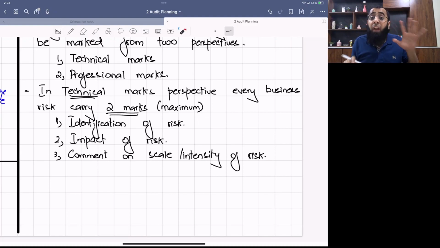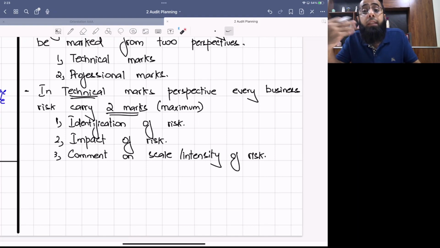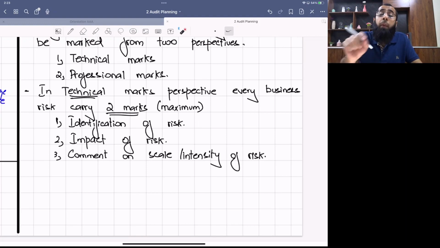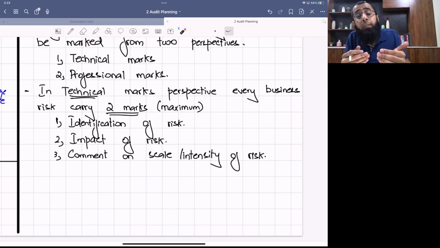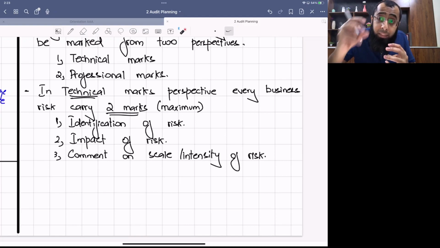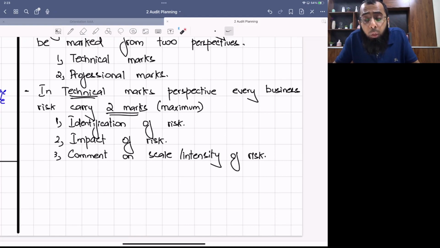Read the scenario, a 5-page scenario you will have in your exam. Read that scenario and find any comment which is increasing its intensity. Or, for example, you can say that the profit margins are already declining this year. So that increases the intensity of the risk, that if the exchange rate moves adversely, the margins will decline further. So develop some comment which increases the significance of that risk. Obviously, when we deal with past paper questions, you will get more clarity on this drafting approach.